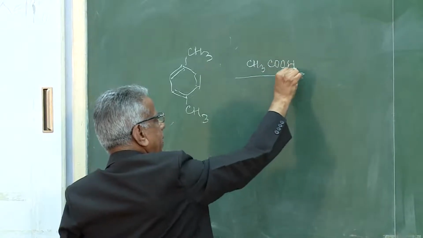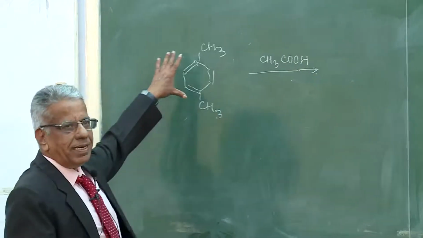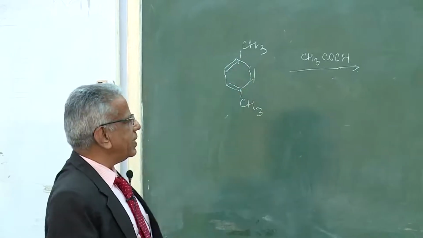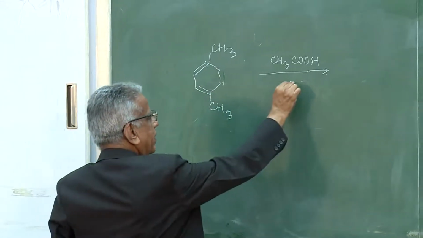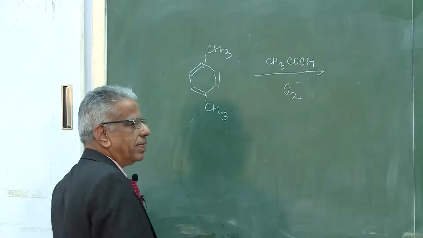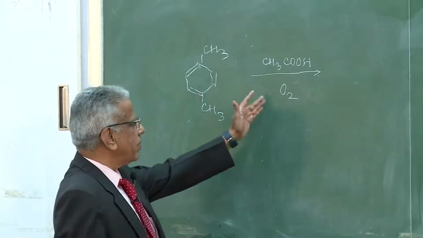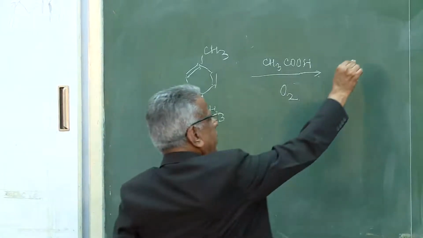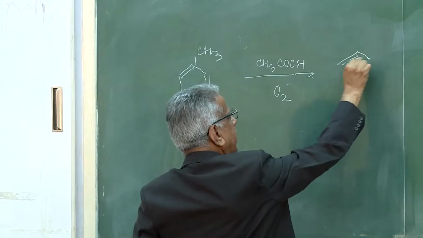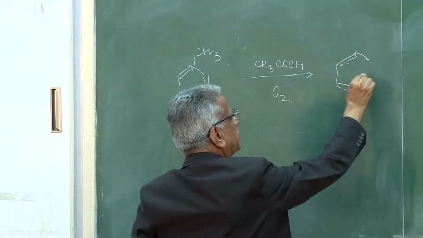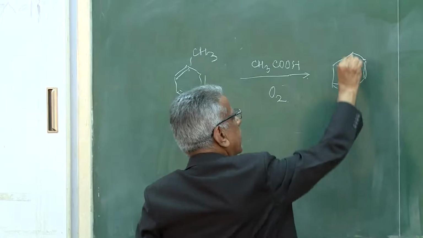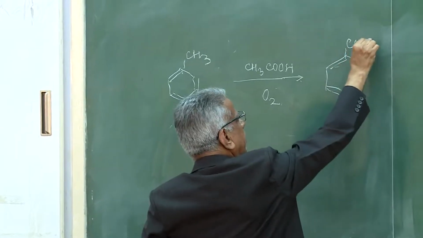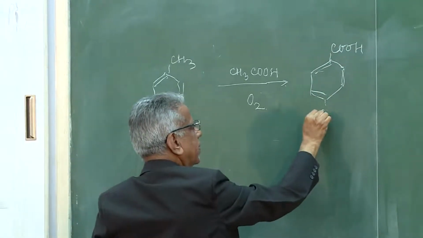So, typically we take 20% paraxylene and 80% acetic acid, and the oxygen, it is air oxidation. So, oxygen from air, and we get COOH.